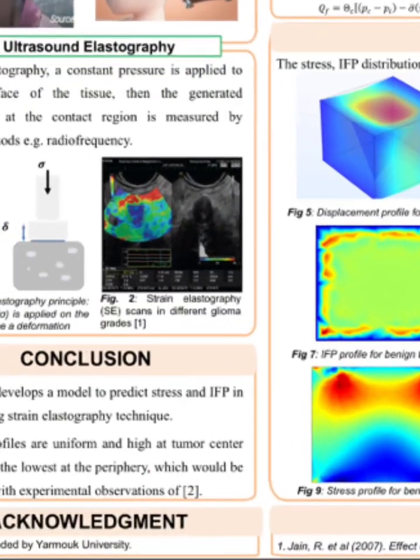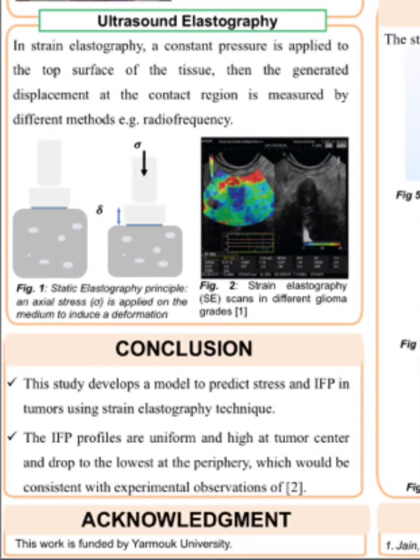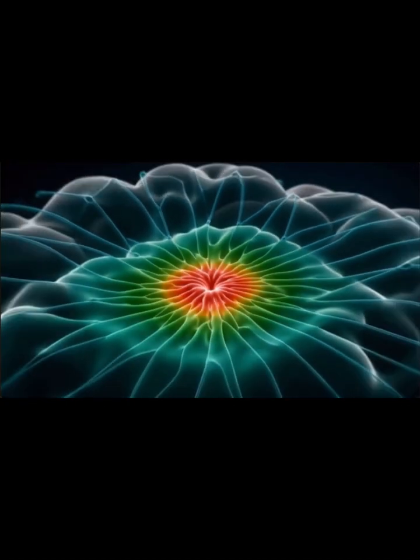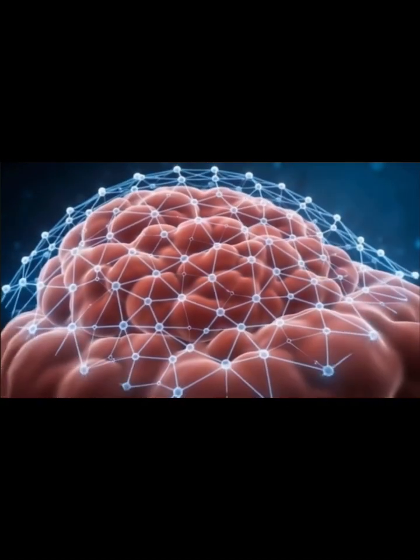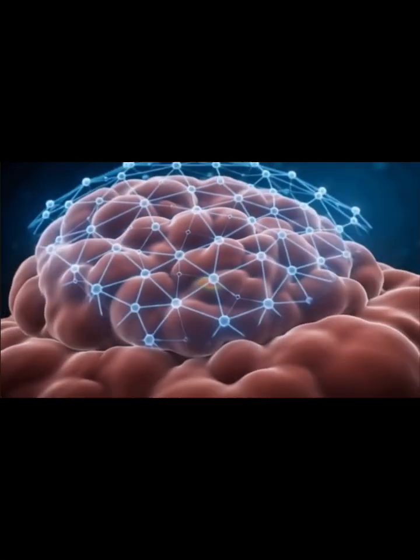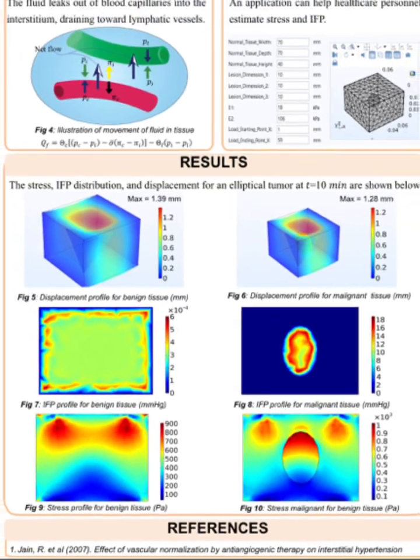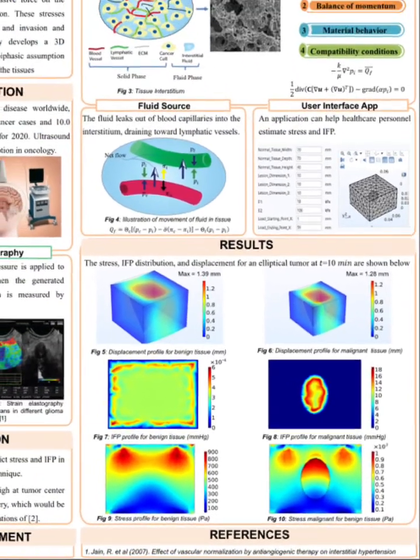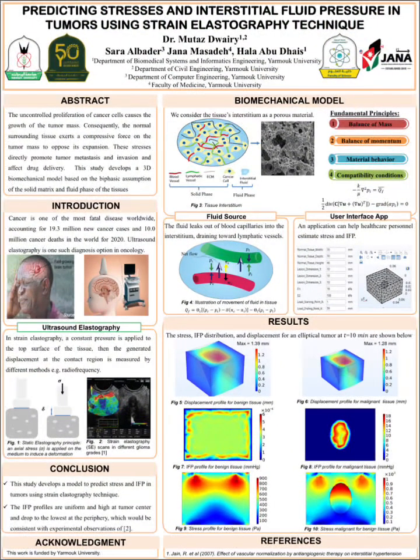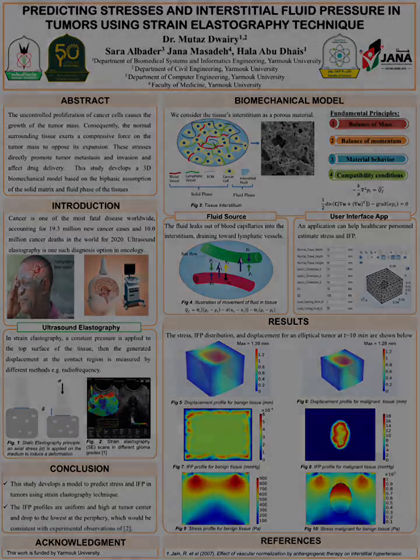Our goal is not only to image a tumor, it's to quantify its hidden mechanical environment by combining strain elastography with a three-dimensional biphasic biomechanical model. This work takes a step toward making tumor stress and interstitial fluid pressure measurable from outside the body, because the real barrier to treatment is not always biological, sometimes it is mechanical, and now we can finally measure it.